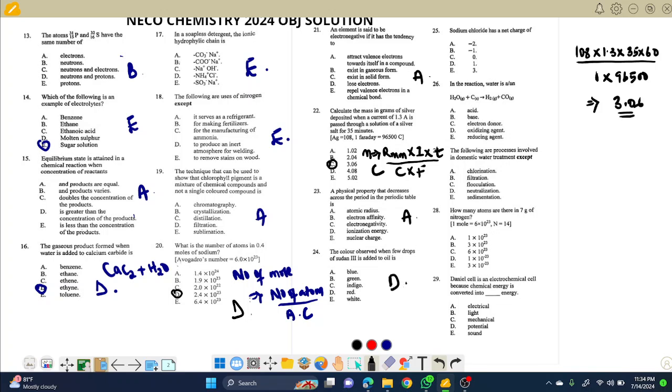The next is sodium chloride has a net charge of dash. Sodium chloride is written as NaCl. There is no charge on it, that's 0. The oxidation number, the charge on it, is 0. So pick choice C, very correct.